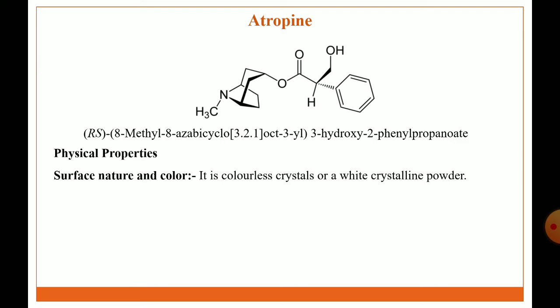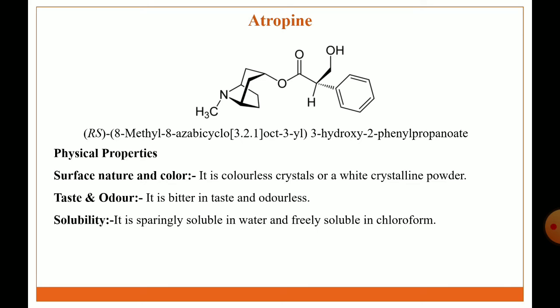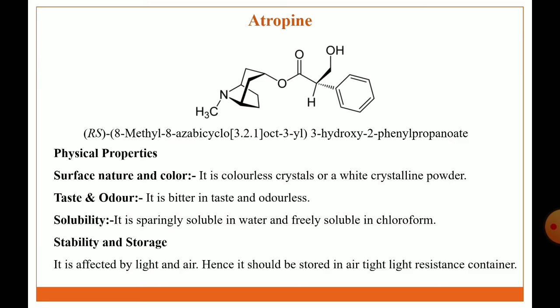Physical properties, nature and color: it is a colorless crystalline or white crystalline powder. Taste and odor: it is bitter in taste and odorless. Solubility: it is freely soluble in water and freely soluble in chloroform. Storage and stability: it is affected by light and air, hence it should be stored in an airtight, light resistant container.